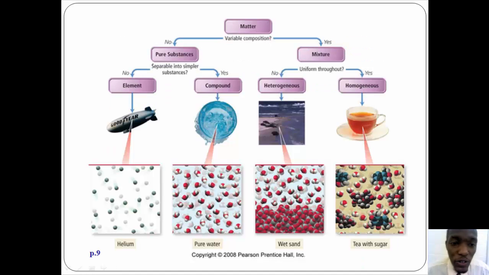So let's review. Matter can be classified whether it's an element, a compound, or a mixture. On our next segment, we're going to talk about different ways we can classify compounds and different ways in which we can classify a mixture. So you have to think for yourself: is this a pure substance, is it variable composition, yes, no. Is it a pure substance? Yes. Is it a compound? No, it's an element. A pure substance can be separated. Compounds can be separated, but by chemical means.